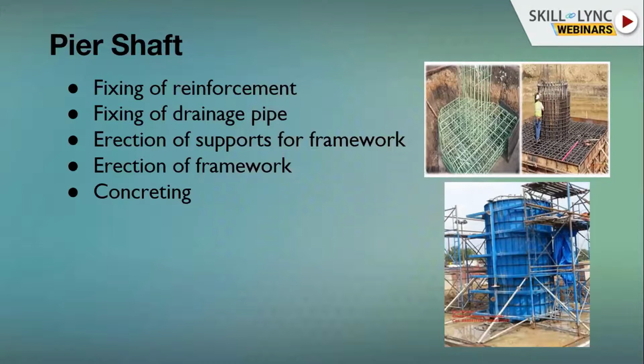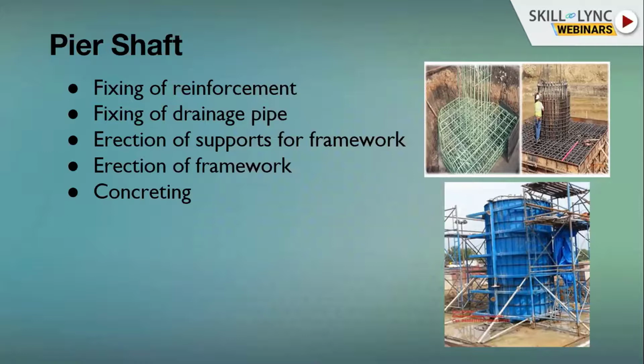The fixing of the drainage pipe is most important, and the opening of the drainage pipe should be 1.5 meters above your ground level. Erection of support for formwork: you can see one picture showing this blue color formwork. In this you can see the supports. That erection should be proper and okay. Erection of formwork and concreting, these are all the various steps involved while casting a pier.